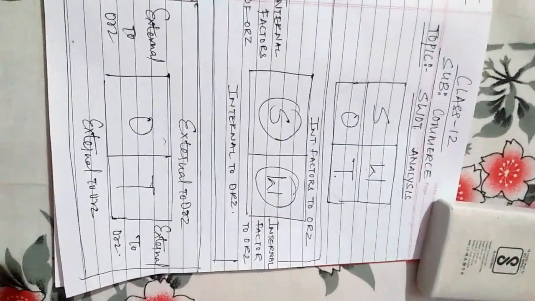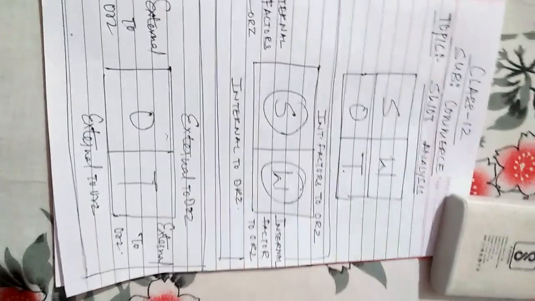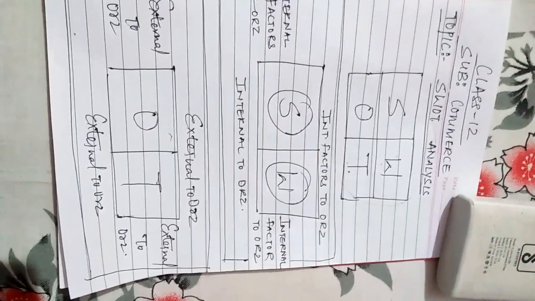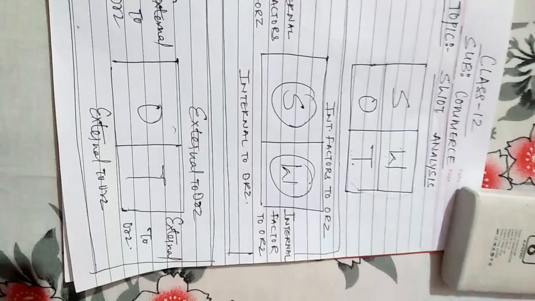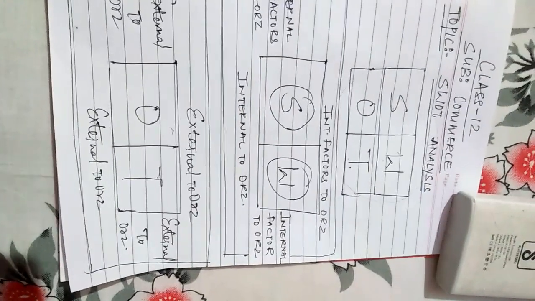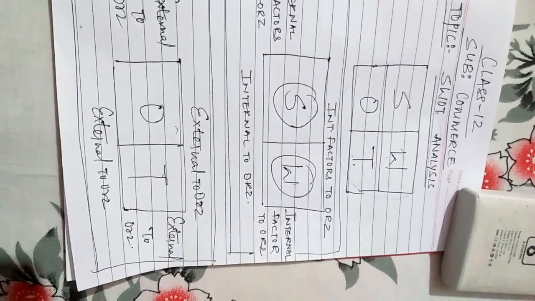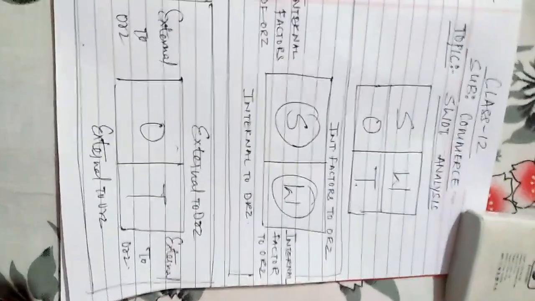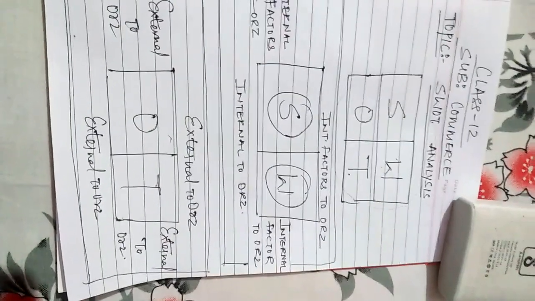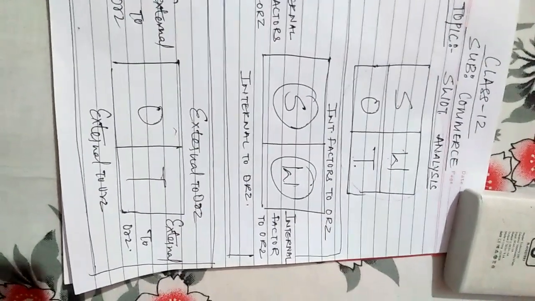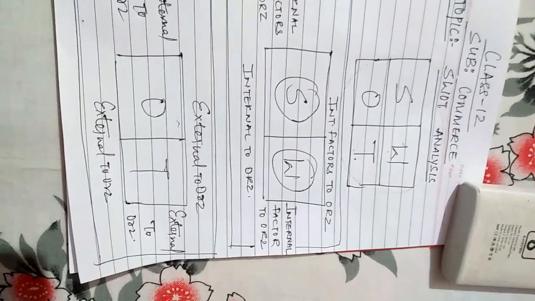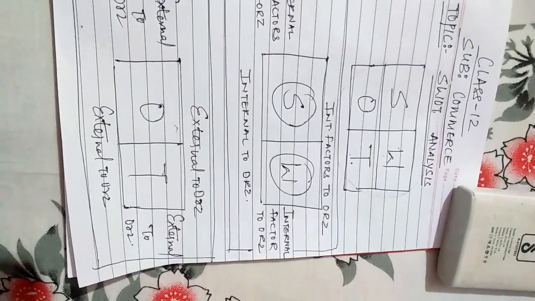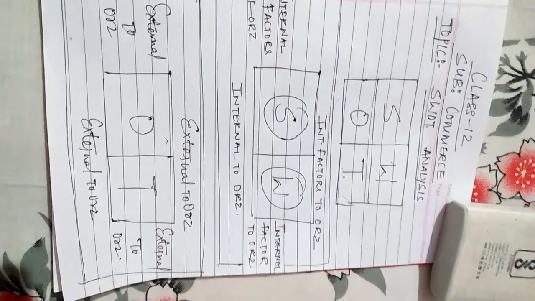Why are we scanning favorable factors? Because we want to grab the various favorable factors that are there in our environment. And why are we screening unfavorable factors? Because we want to eliminate all those unfavorable factors from the path of our company which come in between in achieving our goals.